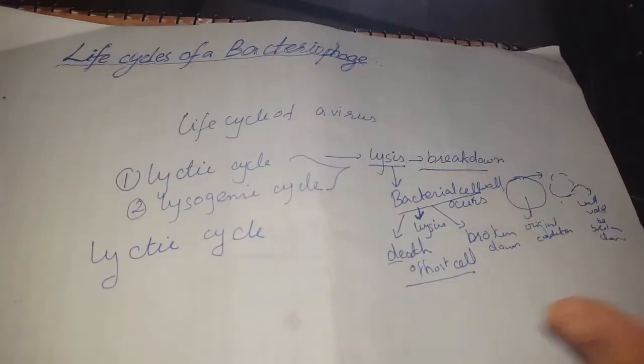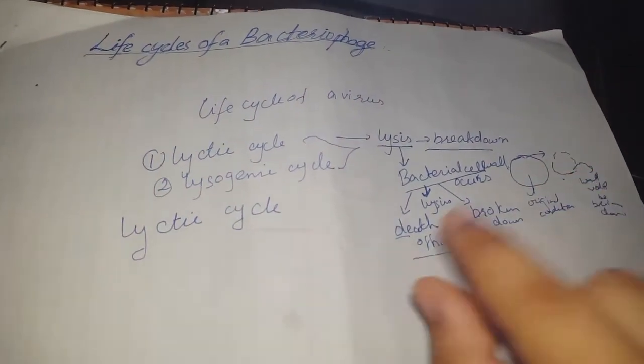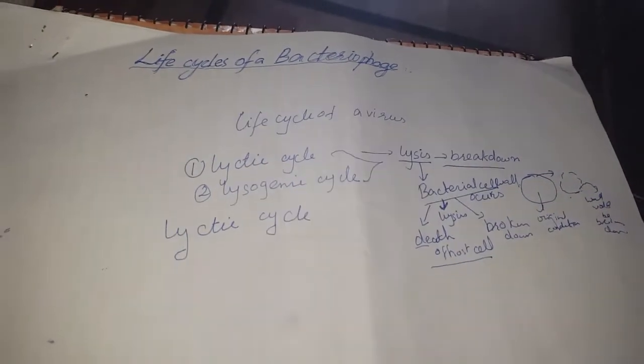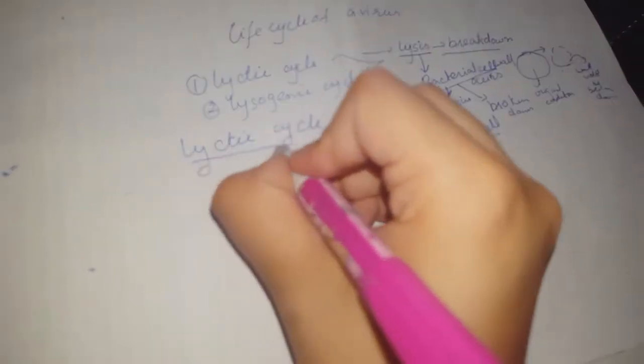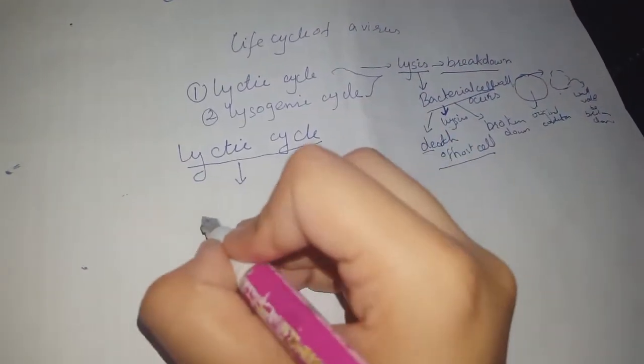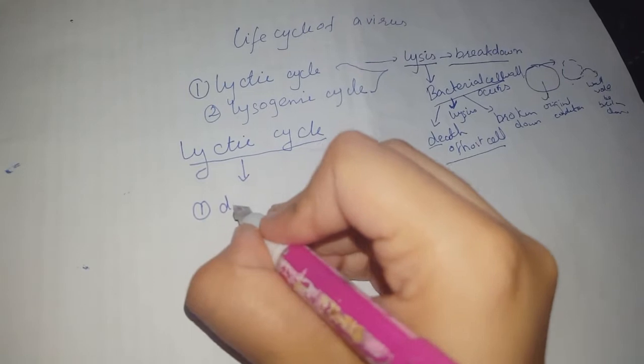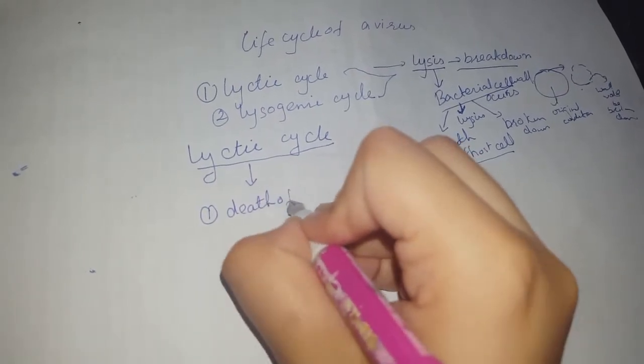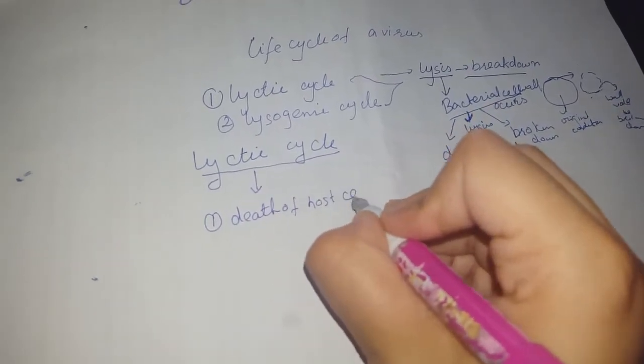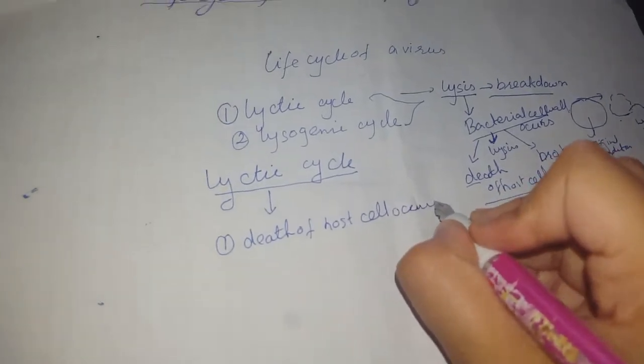Host cell means bacterial cell. So in the lytic cycle, in the end, death of the host cell occurs.